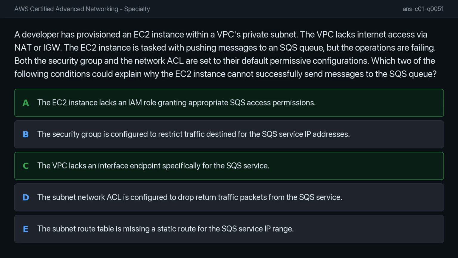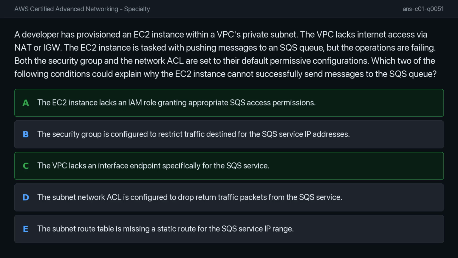Furthermore, even if network connectivity is established, the application must be authorized to perform the action. If the EC2 instance lacks an IAM role or has an incorrectly scoped policy, the request will fail, making option A the second correct cause.